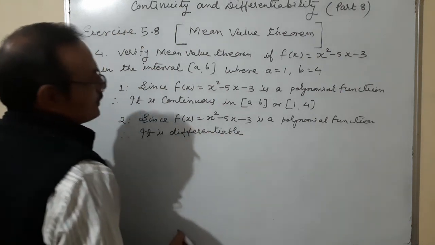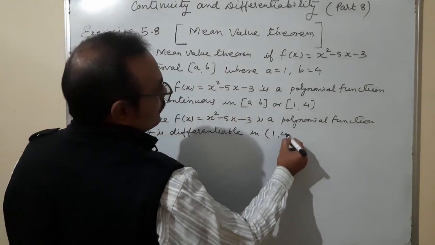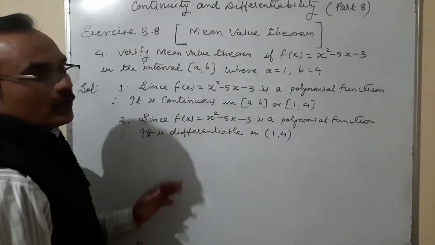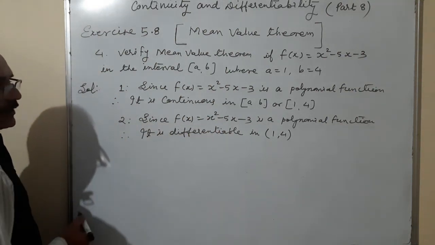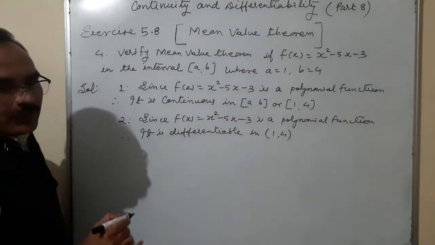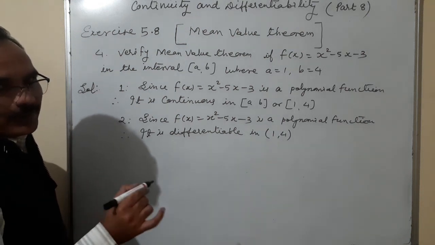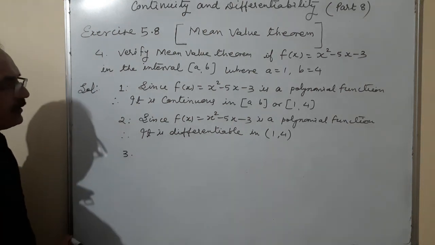It is differentiable in the open interval 1 to 4, because a polynomial function is differentiable in the interval, we know that. Third one is, we are not writing f of a is equal to f of b directly; we are finding the value of f dash c, which is f of b minus f of a upon b minus a.